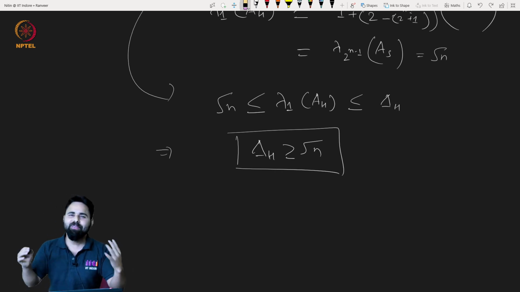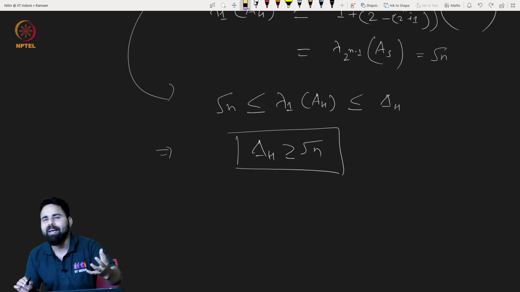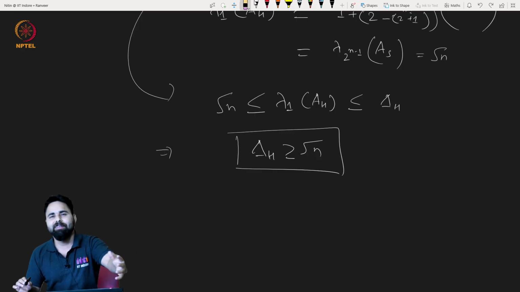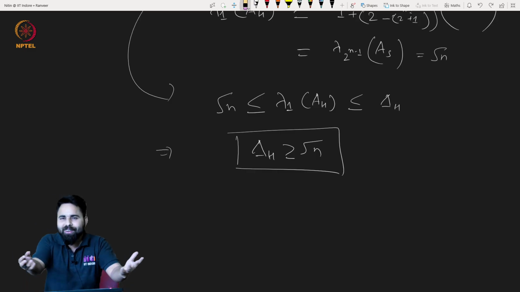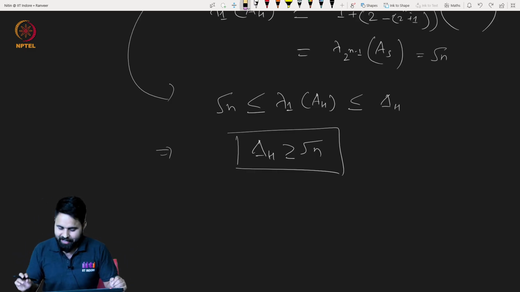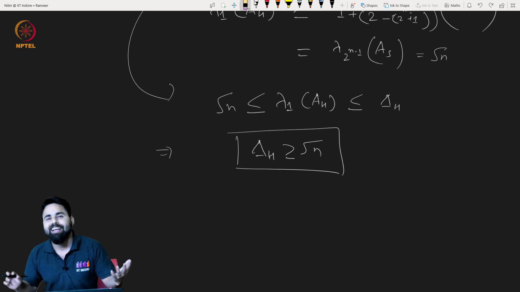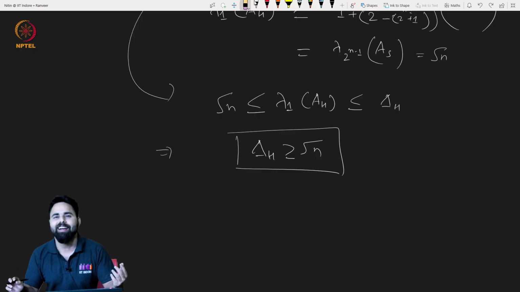So this is a very elegant proof of the sensitivity conjecture. I hope you enjoyed it. Rather than the adjacency matrix, we have made use of the signed adjacency matrix, because its eigenvalues came out to be square root of n and minus square root of n, which was not the case with the usual adjacency matrix. On what conditions this inequality will be very tight, and what more implications this result has, we will see in our tutorial and assignment. Till then, thank you very much.